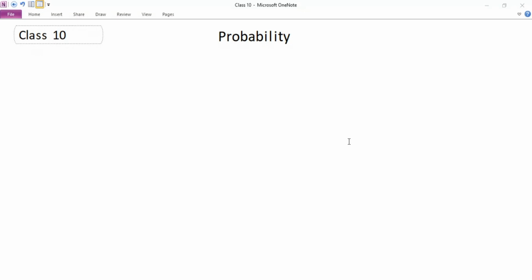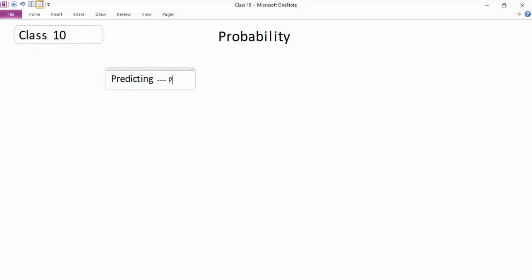Today, we are again here with a fresh new chapter of class 10th, and the topic of coverage in today's lecture is going to be probability. Friends, probability is all about predicting. Predicting or prediction means that we are trying to identify the occurrence of anything.